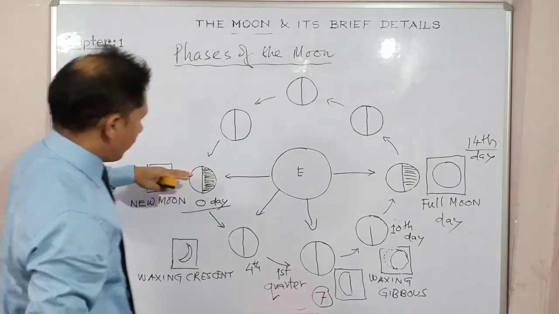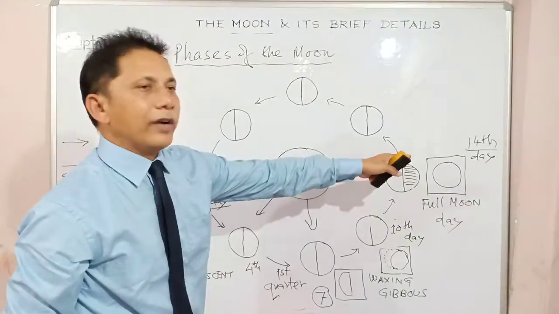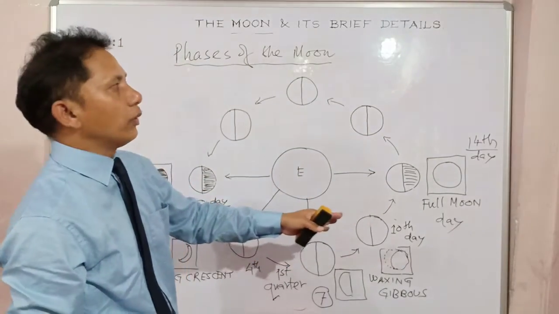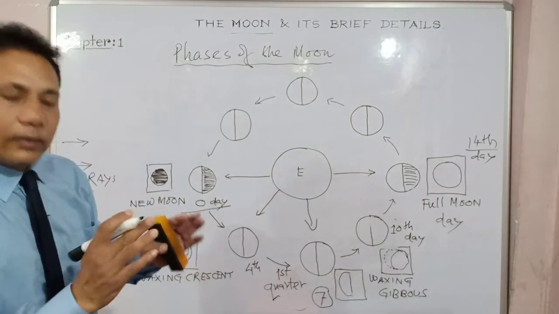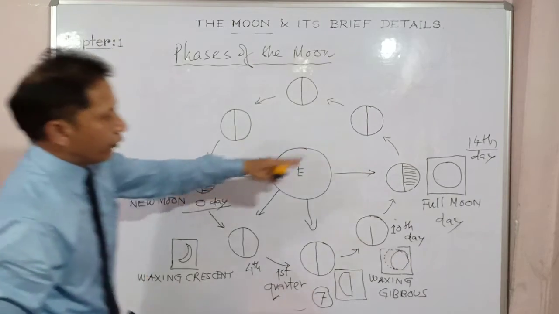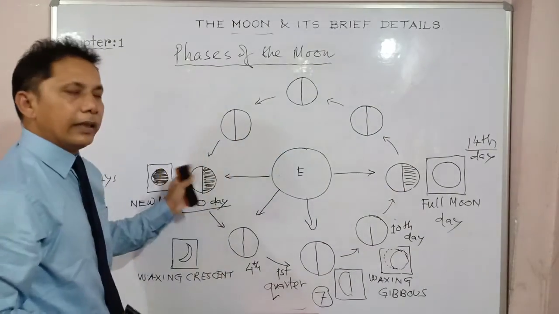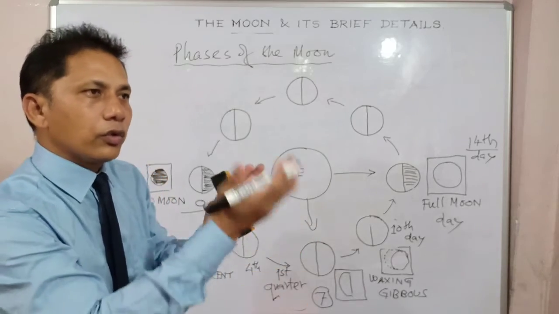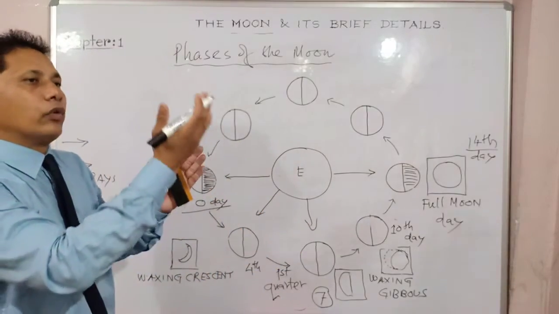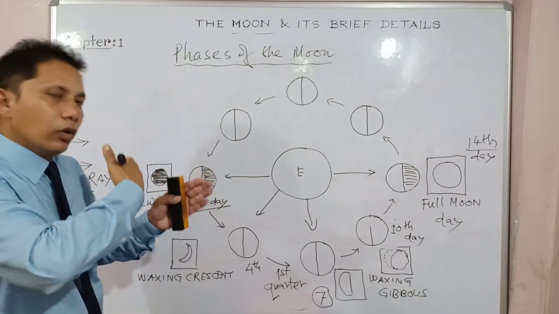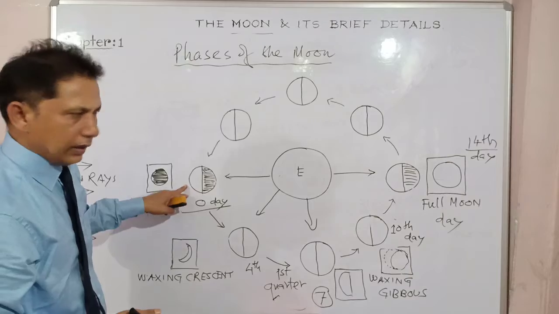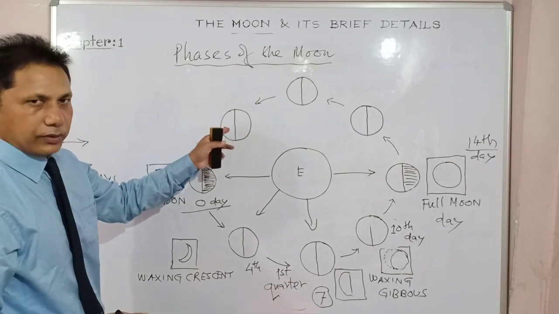But my point, from the darker side to the complete brightness of the moon, from new moon to full moon, this phase is known as waxing. And from full moon to new moon, there's another phase, which is waning. That means from a brighter object, slowly it decreases. It goes to the darker side and loses its complete brightness, no visibility at all, back to the new moon, right? This is known as waning.